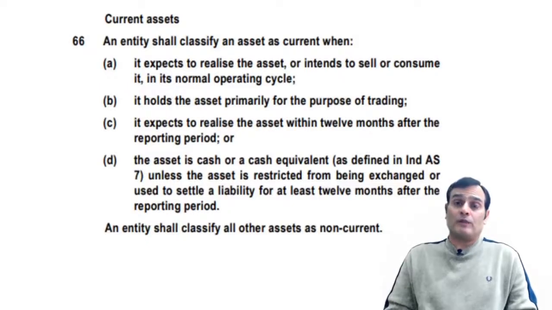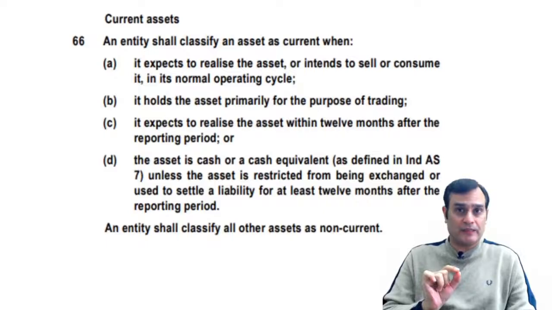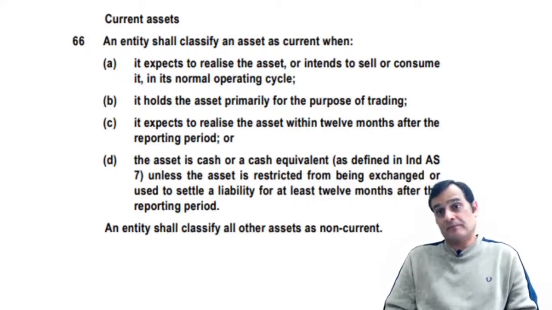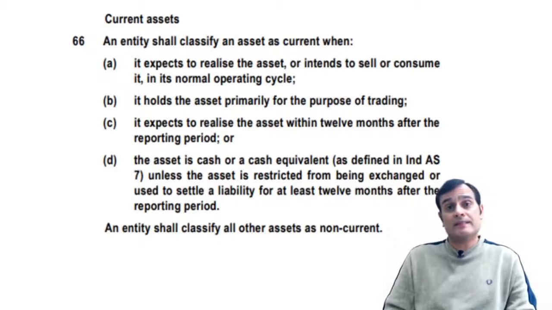Well, if I quote para number 66, you can see that there are a total of 4 clauses which are given in para number 66. It very clearly says an entity shall classify an asset as current when A, B, C, D is given. And then it says an entity shall classify all other assets as non-current in nature.